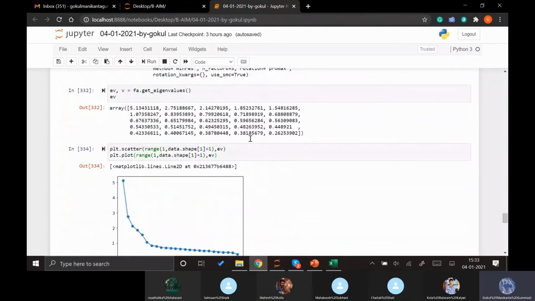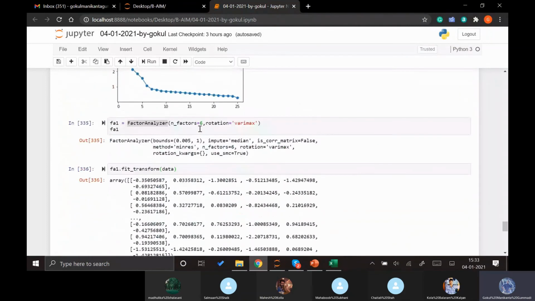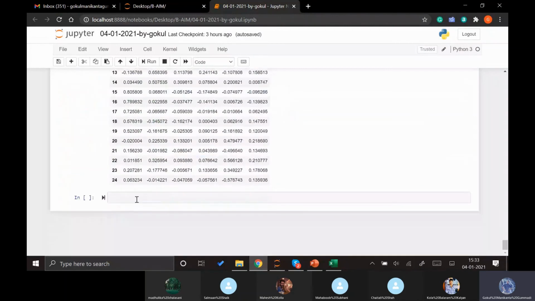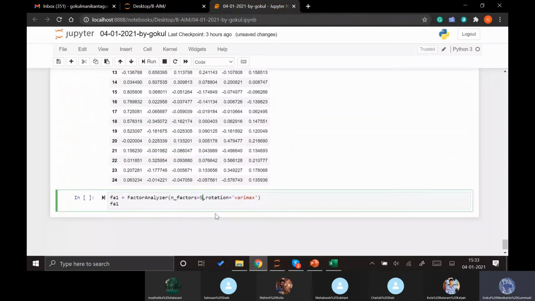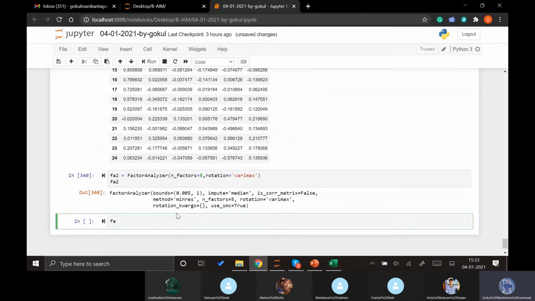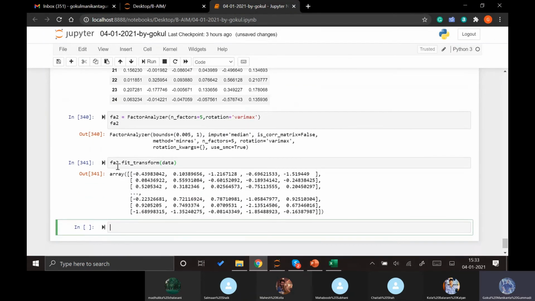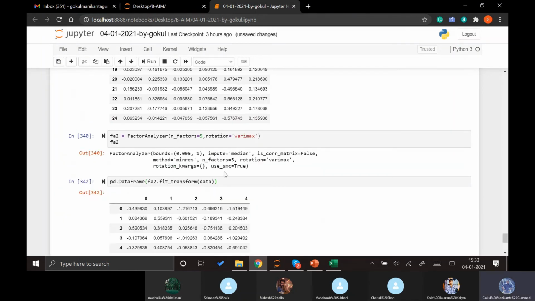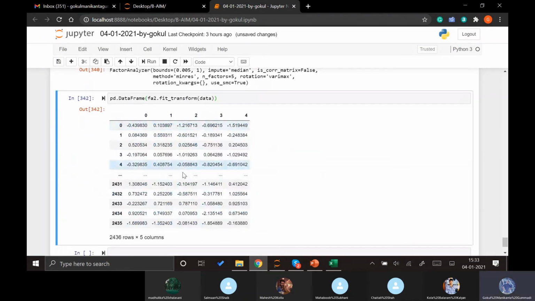Then how can we do that? We can simply apply the same function again but with 5. Here we go with 5. So we apply this new function onto our data set. Now these are the 5 factors which our data can be converted into.